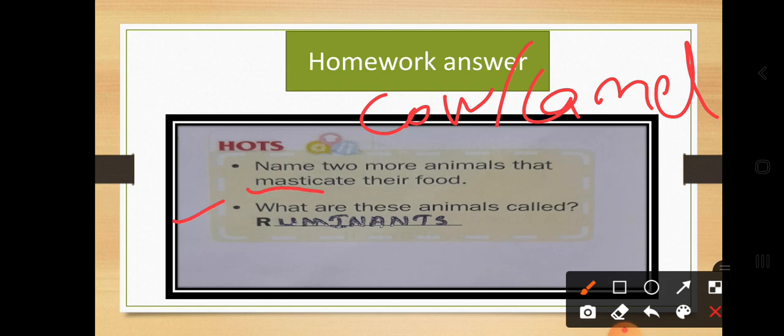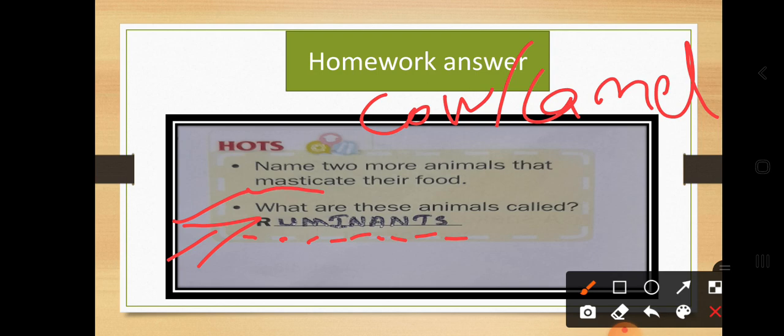Next, what is the next question? What are these animals called? Such animals we call ruminants. What is the spelling of ruminants? R-U-M-I-N-A-N-T-S. So dear students, I hope there is no confusion about ruminant animals. Ruminant animals are those animals that chew their cud continuously.